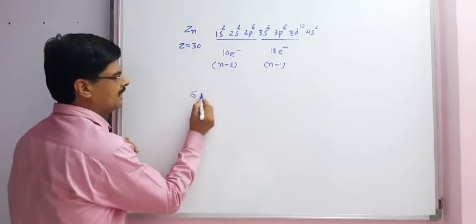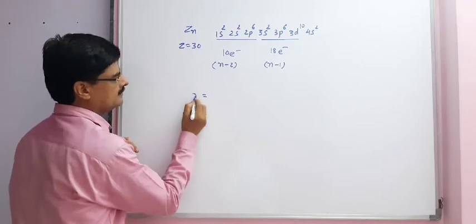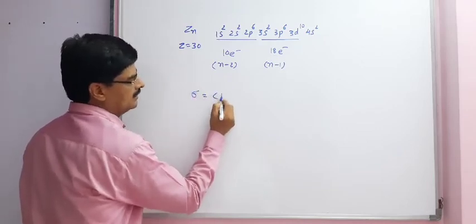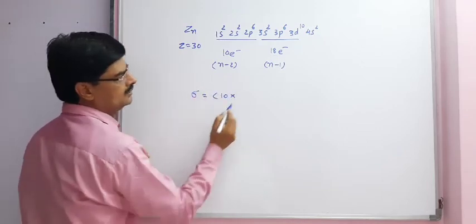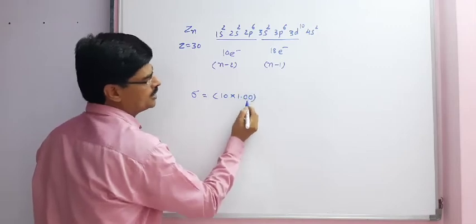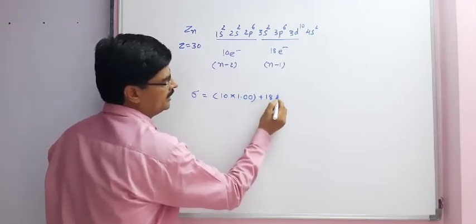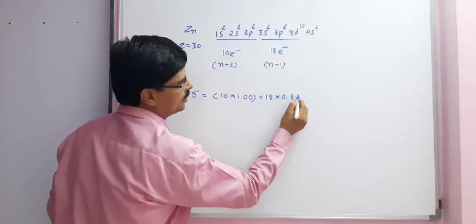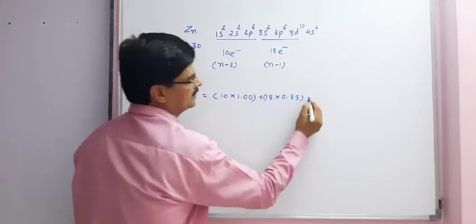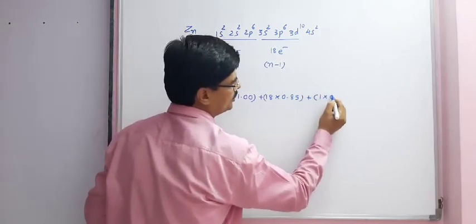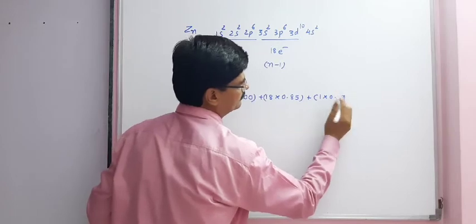So sigma is calculated as 10 into 1.00 plus 18 into 0.85 plus 1 into 0.35.